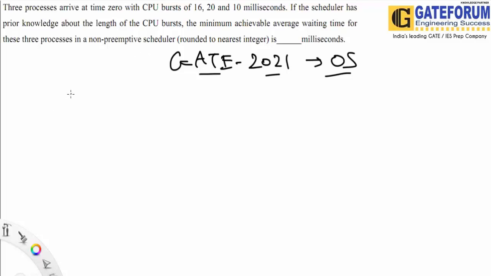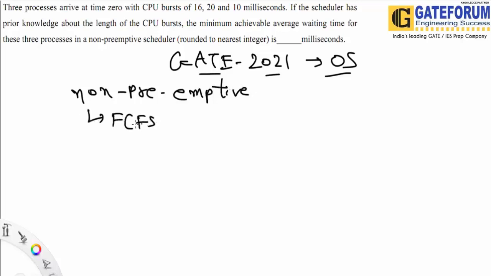If you are given a non-preemptive scheduler, then we have options like FCFS, SJF, LJF, priority.